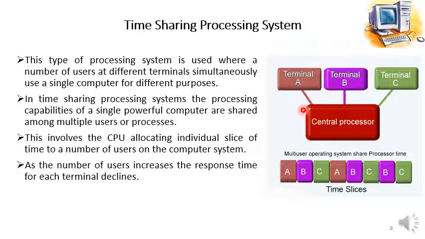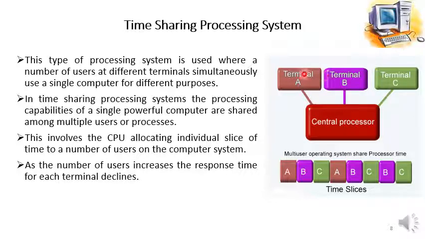Okay, here in this diagram we can see that there is a central processor or a central computer. You can say that it's a server computer, and many users or terminals, many other computers, are accessing resources stored on this server, or are getting services from this server. So the server's CPU time is divided among the different terminals or users.